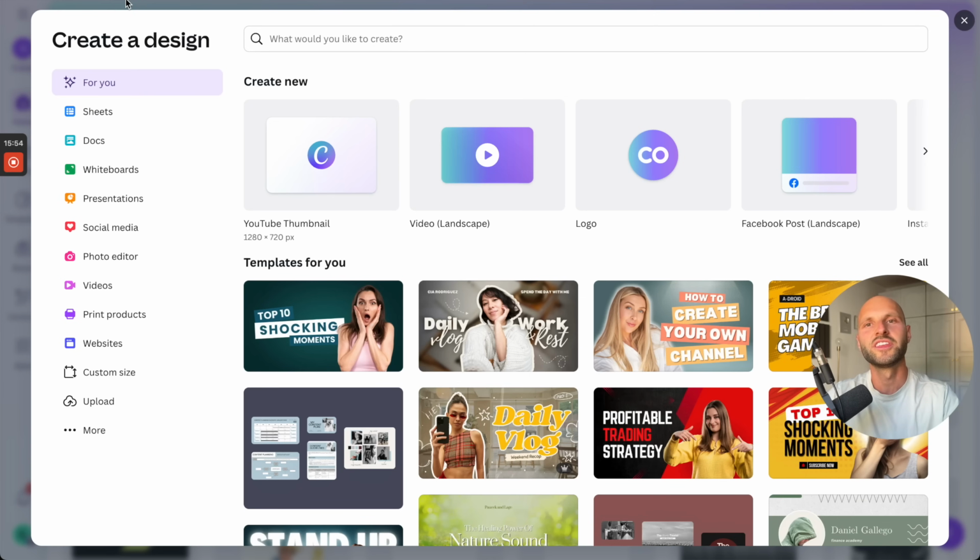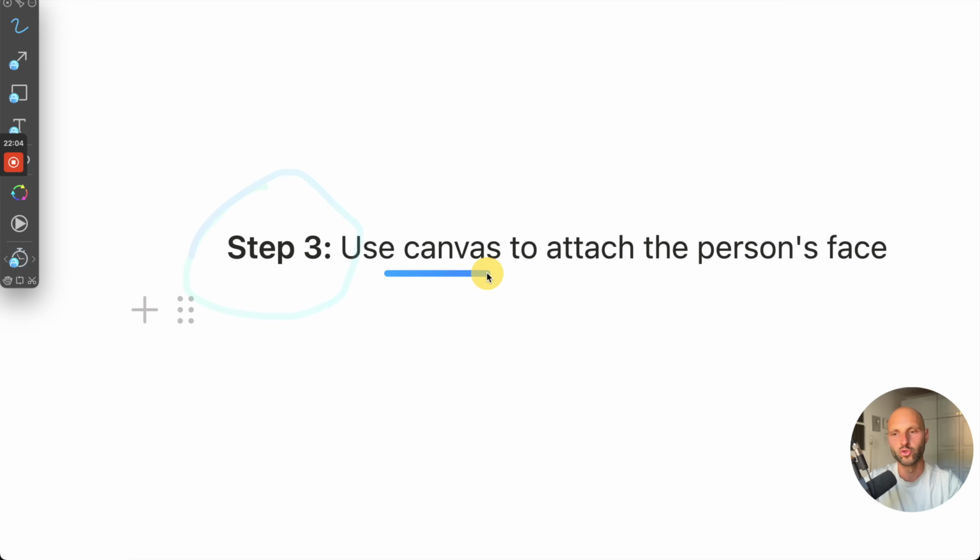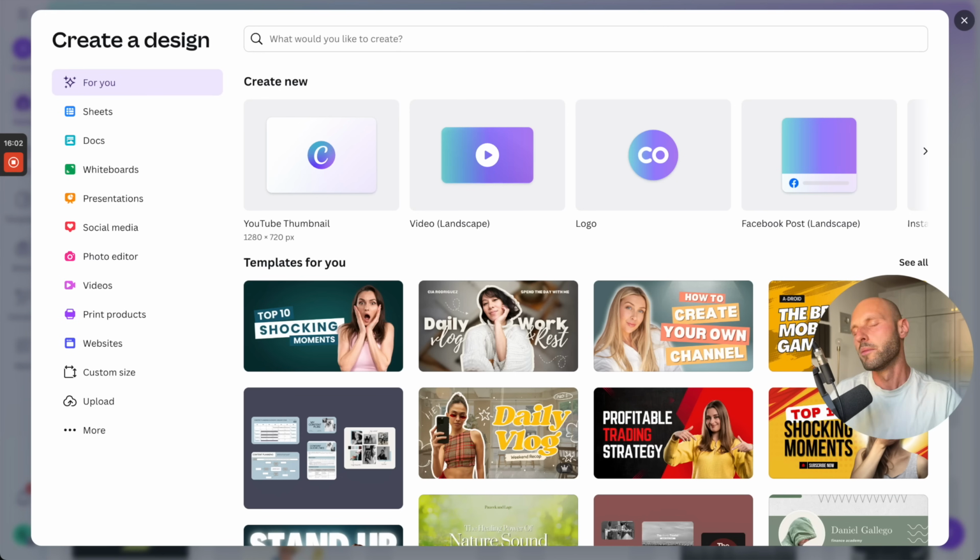Then I'm gonna open the other AI tool, or somehow AI, because it has AI and other functionalities. This is canva.com. And actually, step number 3, use Canva to attach a person's face with the background remover too. You're aware of canva.com. Back in the day, I had to use Photoshop to create all of these designs, and I actually started creating not YouTube thumbnails. Back then, we didn't have that many YouTube videos and YouTube creators, but I started creating banners and Facebook ads and flyers